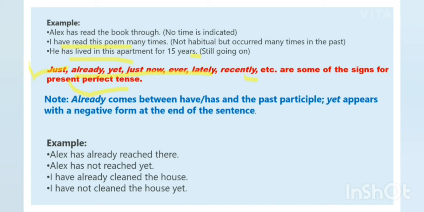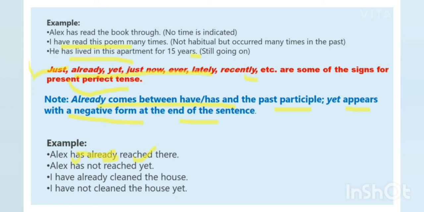Then students, already comes between has and have, and the past participle. Yet appears with a negative form at the end. See, let us understand this point with the help of an example. Alex has already reached there. See, the word already comes between the auxiliary verb and the main verb. Clear? Auxiliary verb and the main verb. So if the word already is given to you, it will always come between an auxiliary verb and the main verb.